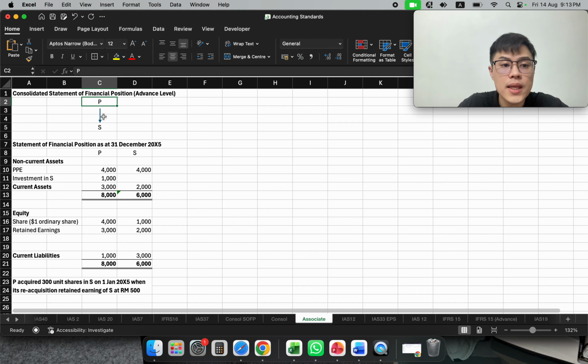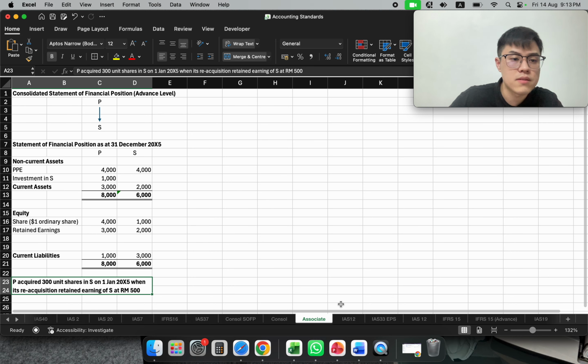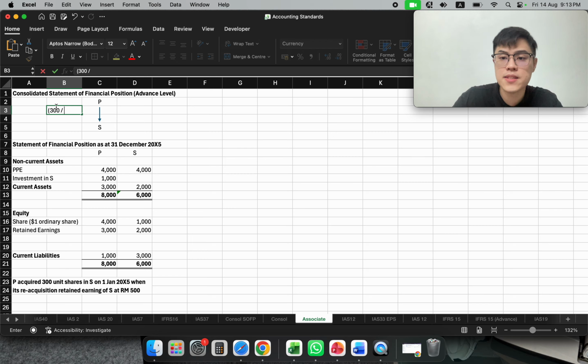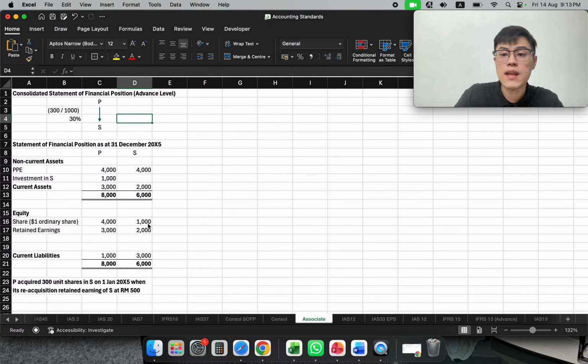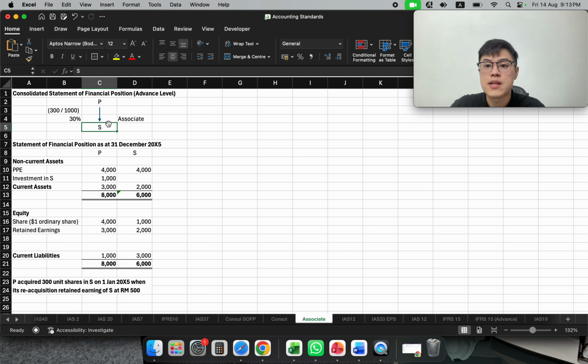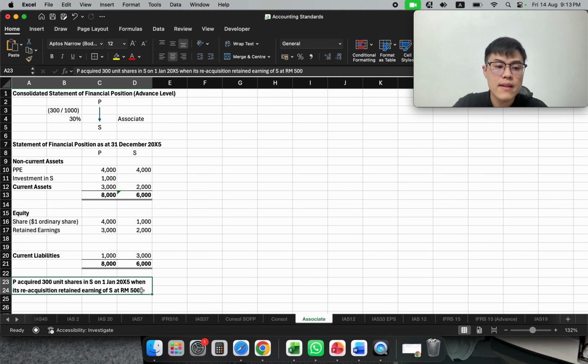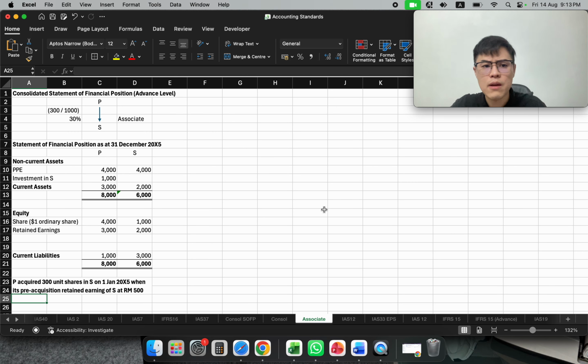So let's say P holds S. So let's look at P. P invests in 300 units of shares, and S in the company has 1000 units. So we know it is 30%. And this is an associate relationship, meaning to say we are the non-controlling interest. They could be other people, who are actually their parents. So S is our associate. So how are we going to account for that? And at the date, their pre-acquisition retained earning is 500. If it is an associate, that will be very simple.